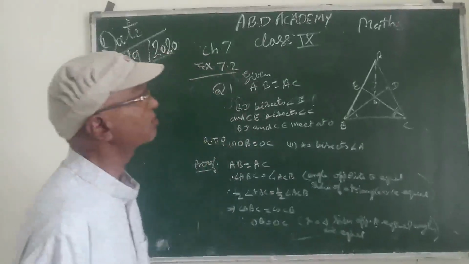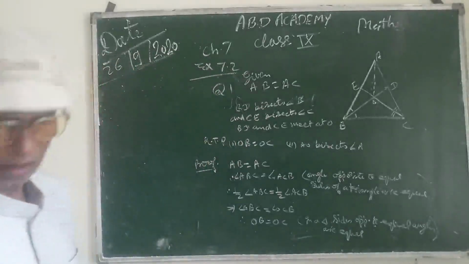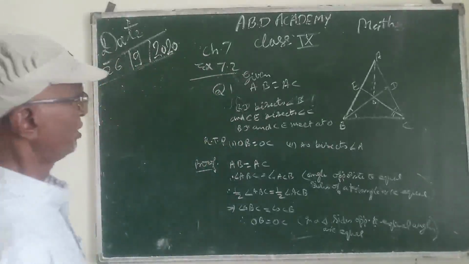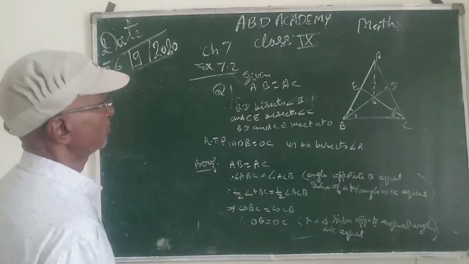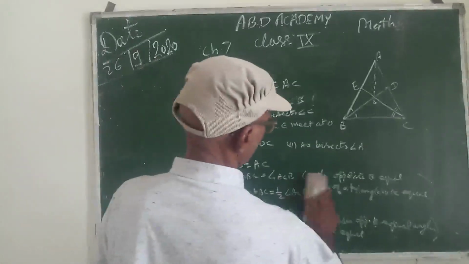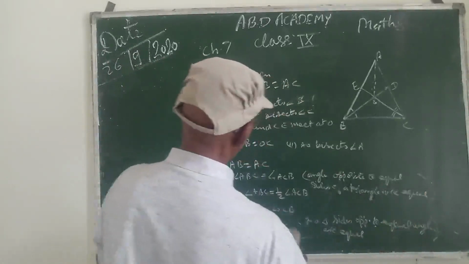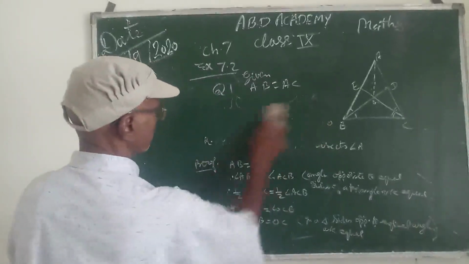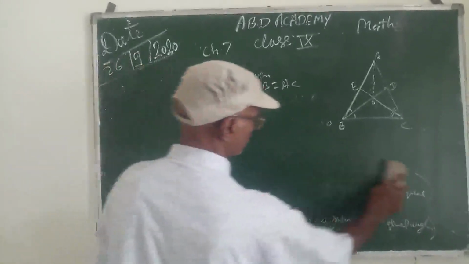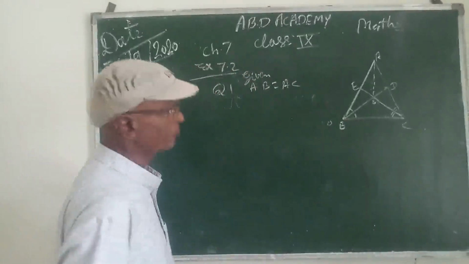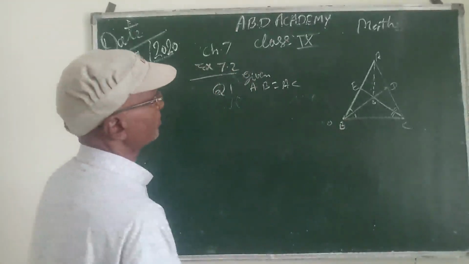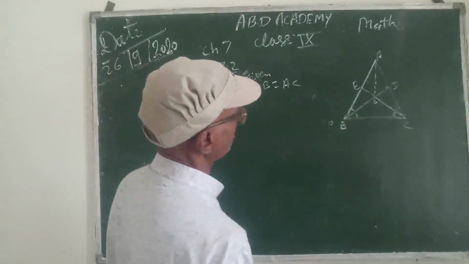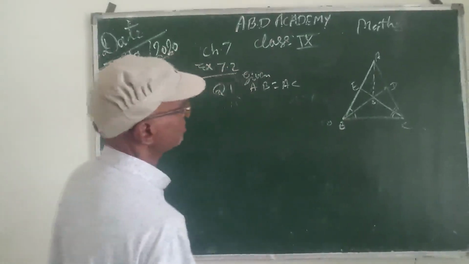To prove this, AO is already joined here. Let us remove these things. First is proved. Now the second part: take two triangles.